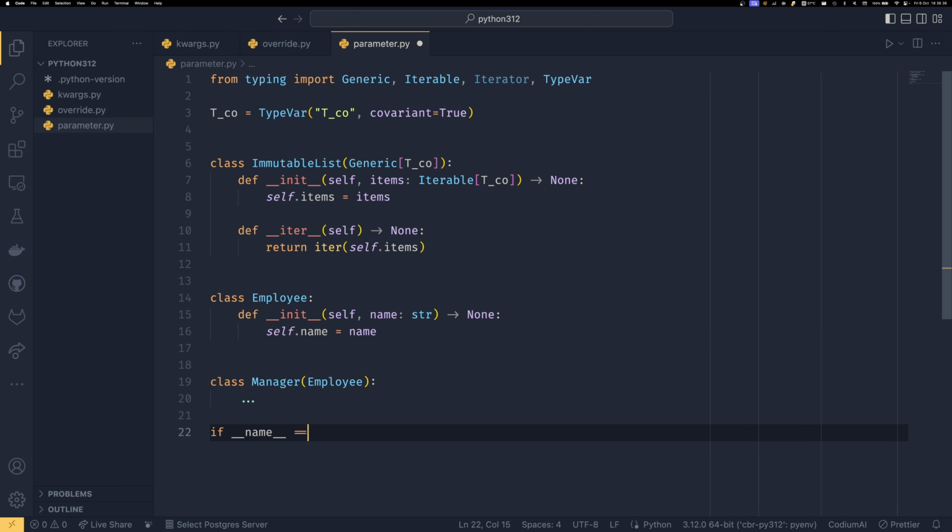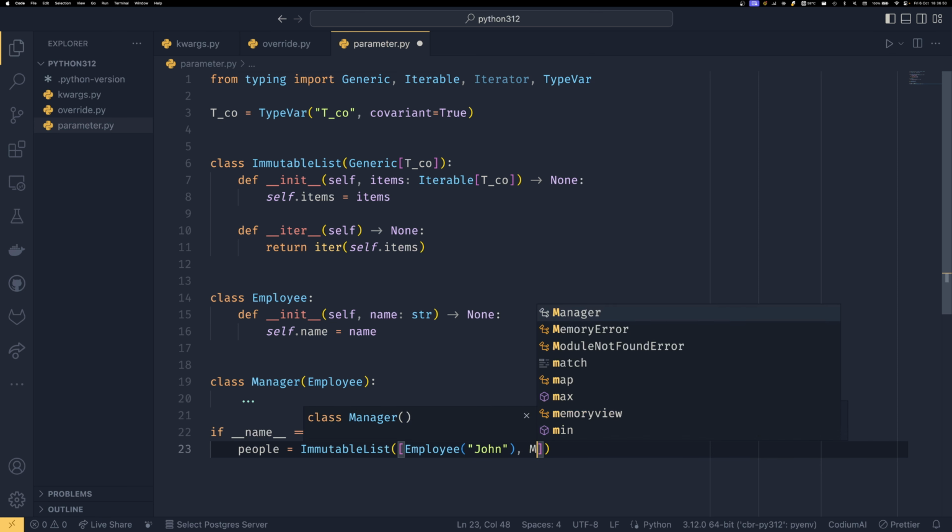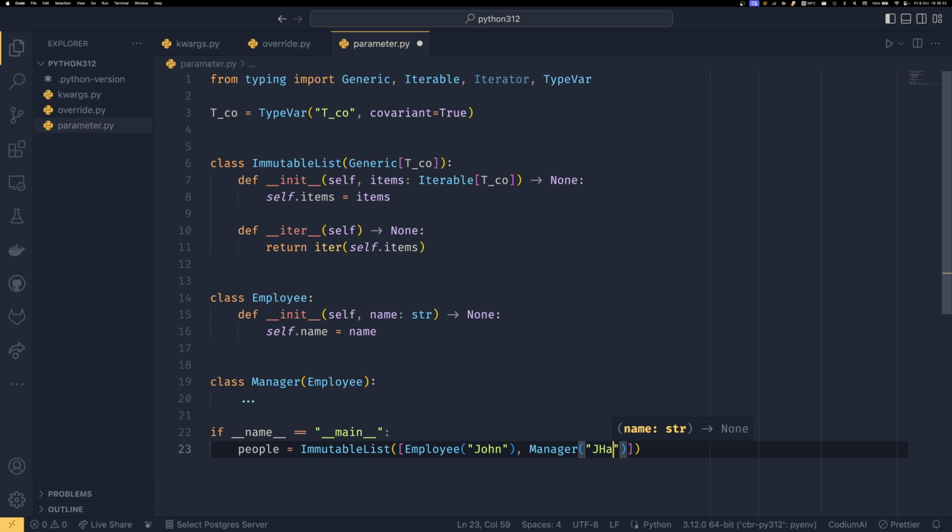So if __name__ equals "__main__", and we have a run guard down here, we set people as a list of ImmutableList, and then we provide a list with Employee John, and then his manager Jane.